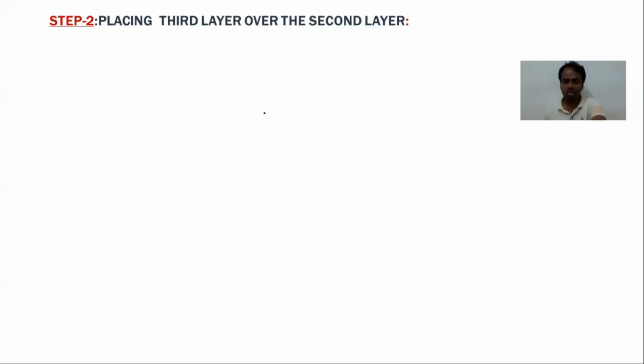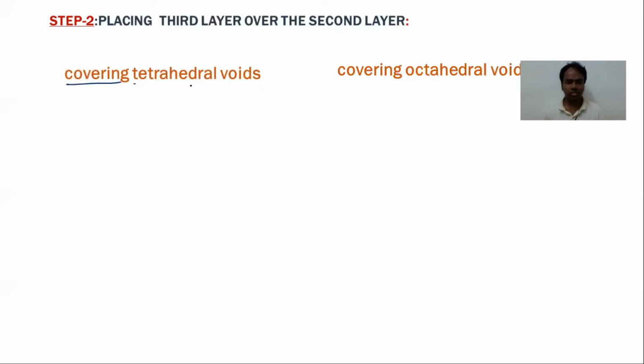Let us see what these two possibilities are. One is covering the tetrahedral voids. In this, the spheres of the third layer will cover the tetrahedral voids of the second layer. Let us see how this arrangement takes place.